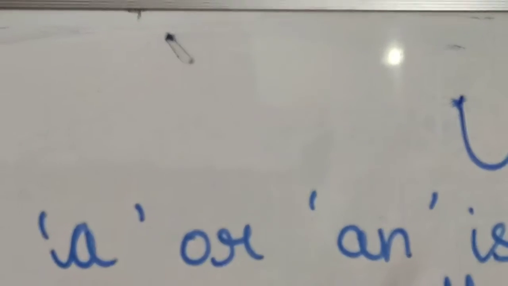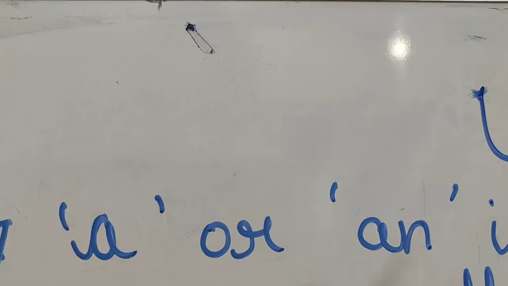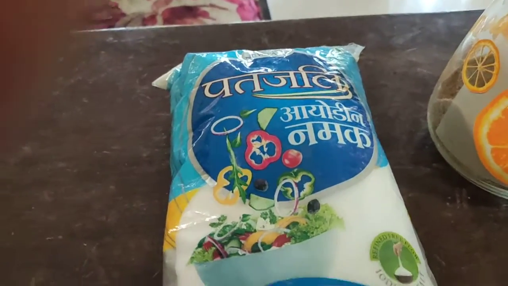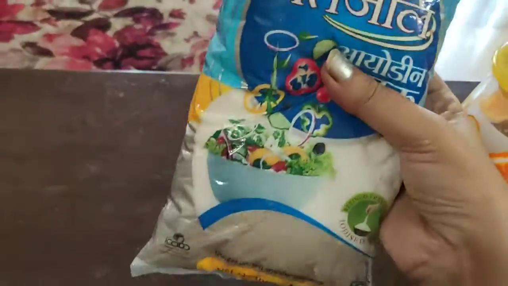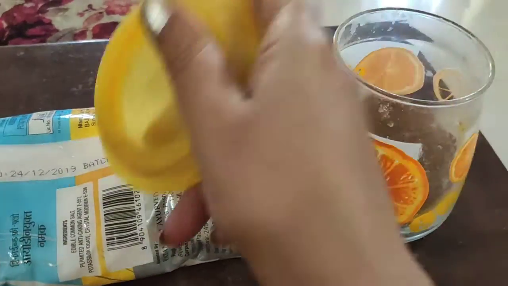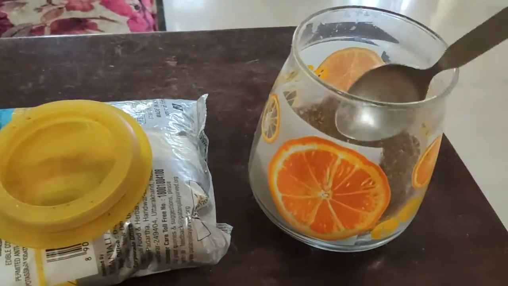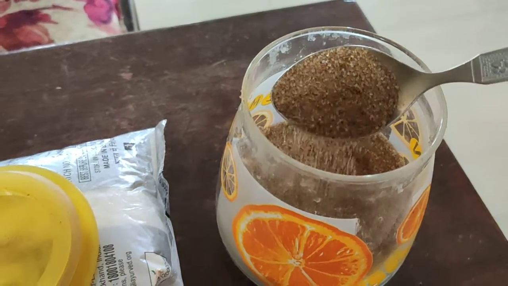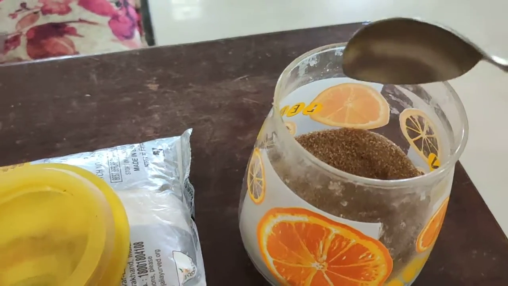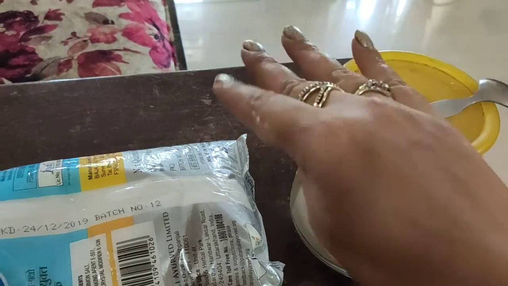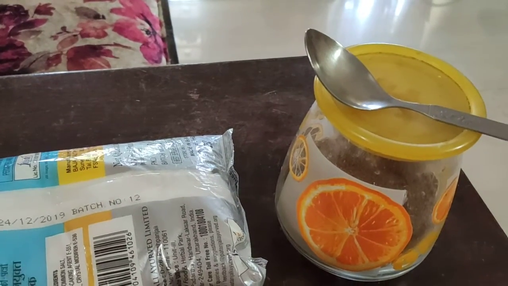Before I elaborate this point, I would like to show you something. Let's have a look. This is one packet and this is a packet of salt. Okay, you can see this is a packet of salt and here is a jar. In this jar, I want to take a spoon of brown sugar. A spoon of sugar. Have you seen the examples? Now, come back to our point which I want to show you.